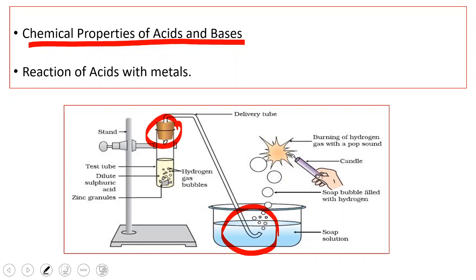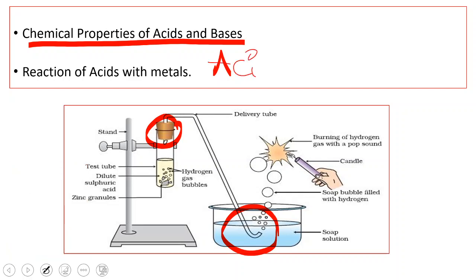As the bubbles produce a pop sound, we can say that the gas produced is hydrogen gas. So all the metals react with acids to produce hydrogen gas. The general reaction we can write like this.